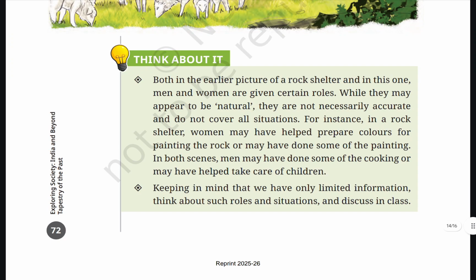Think about it. Both in the earlier picture of the rock shelter and in this one, men and women are given certain roles. While they may appear to be natural, they are not necessarily accurate and do not cover all situations. For instance, in a rock shelter, women may have helped prepare color for painting the rock or may have done some of the painting. In both scenes, men may have done some of the cooking or may have helped take care of children. Keeping in mind that we have only limited information, think about such roles and situations and discuss in class.